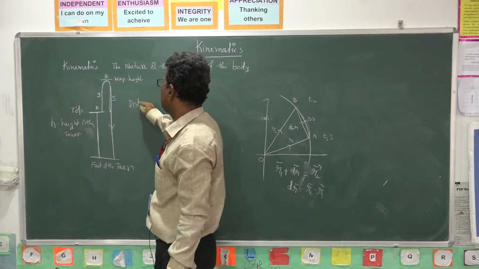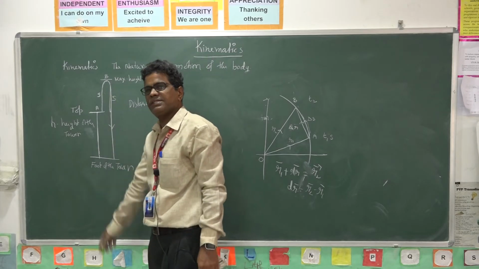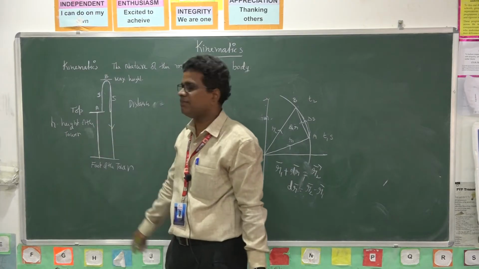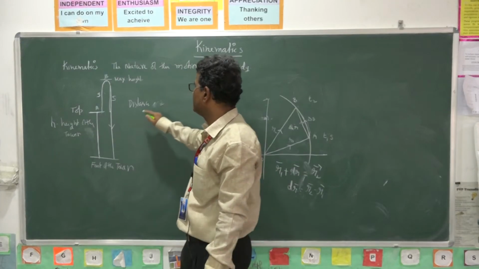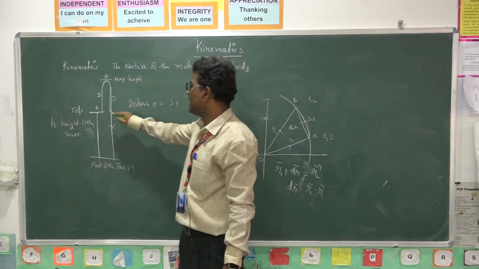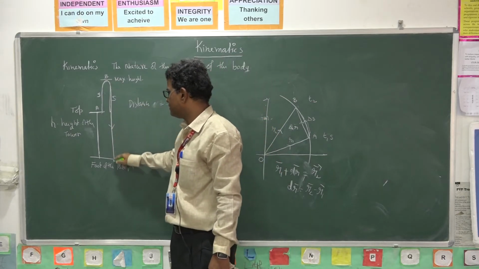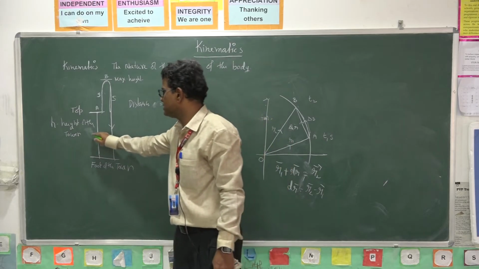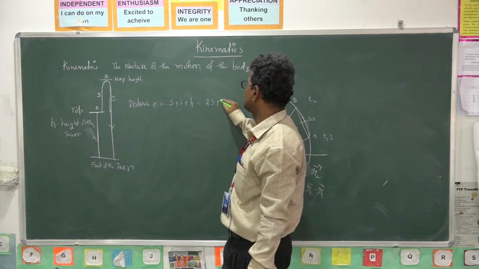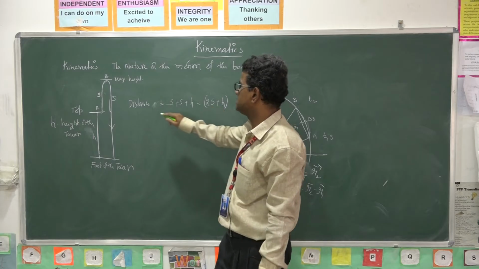Projected from the top of the tower, this is the initial point. It travels a distance s, then the actual path length is again s plus this height h, the height of the tower. So what is the distance traveled? 2s plus h is the actual path length, that is the distance.